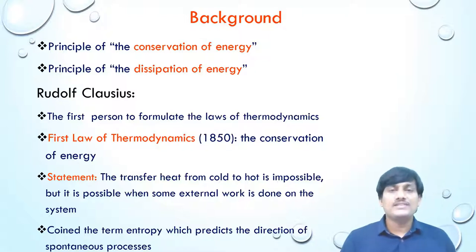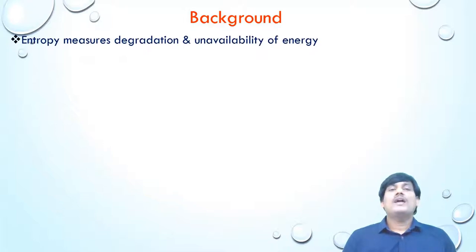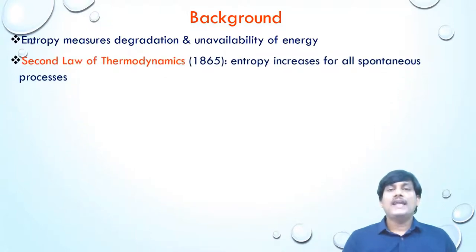He is the person who coined the term entropy, which predicts the spontaneity of a process. According to him, entropy measures the degradation of energy or the unavailability of energy. In 1865, he proposed the second law of thermodynamics. According to this principle, in all spontaneous processes, there is an increase in entropy. It means the spontaneous process takes place in the direction of increase in entropy.